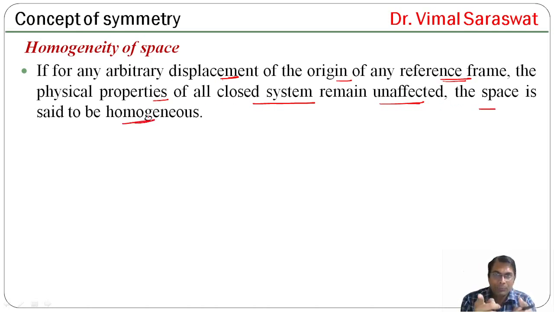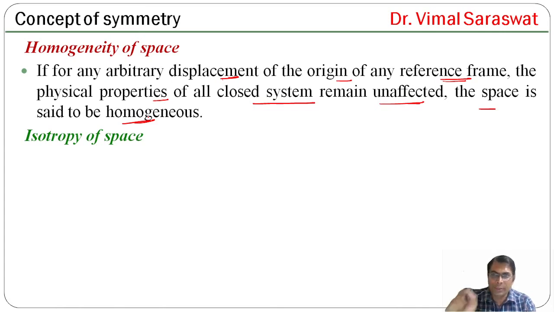So here we give an arbitrary displacement to the origin, and the physical property does not change. Then the space is said to be homogeneous.